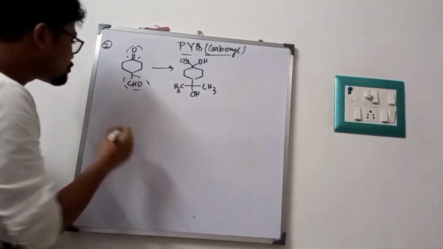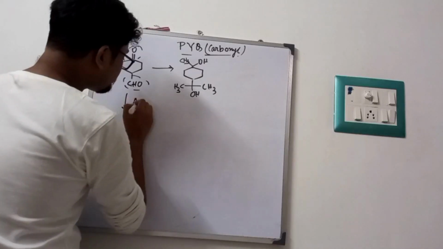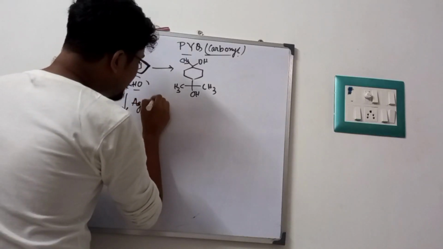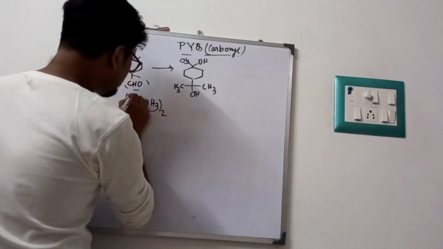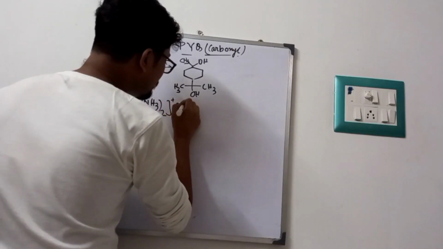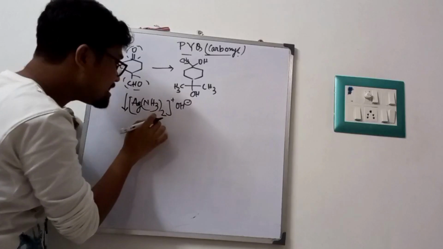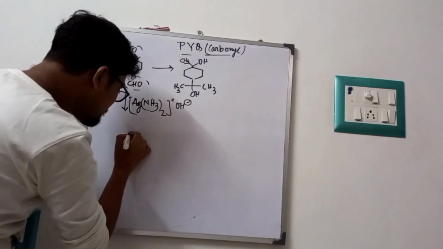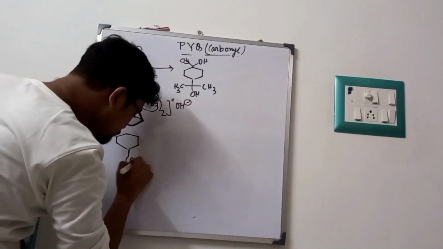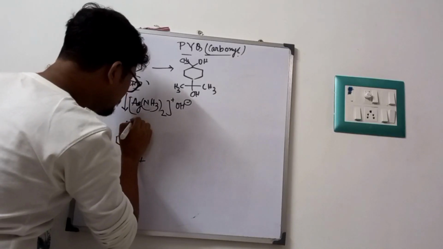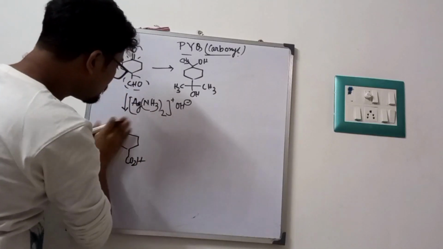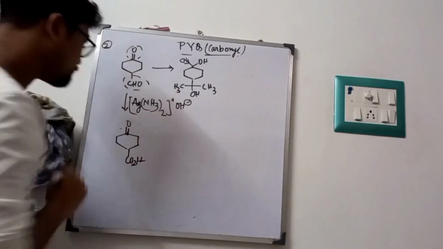So if I use Tollens reagent first in this compound, that means NH3 twice plus OH minus, this is a Tollens reagent, and it oxidizes only, being a mild oxidizing agent, this aldehyde group to an acid group. Fine. So the ketone will not be affected.